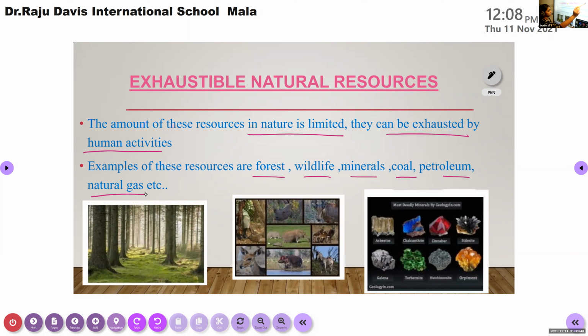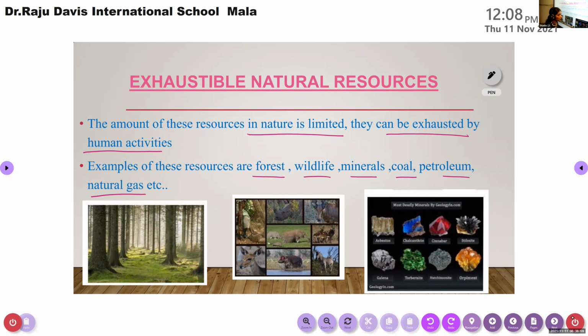Clear, children? Do you have any doubt in this? It's clear, right? Have you completed this one? Yes, ma'am. So the next one, we will learn about fossil fuels.